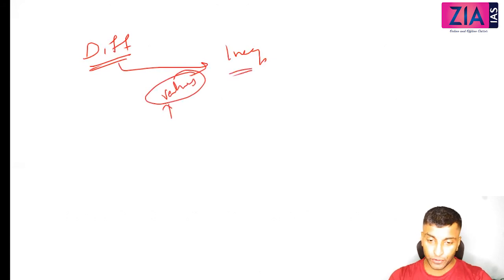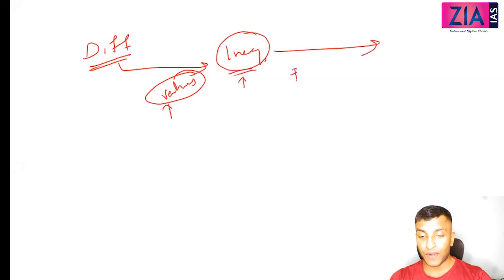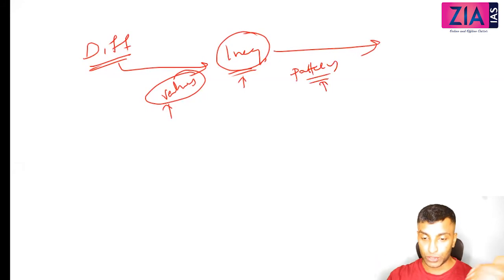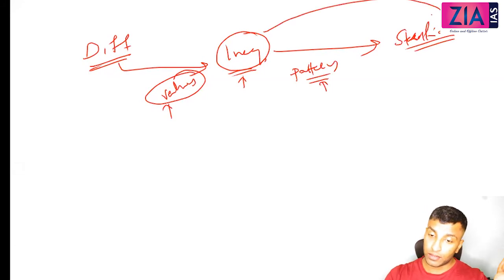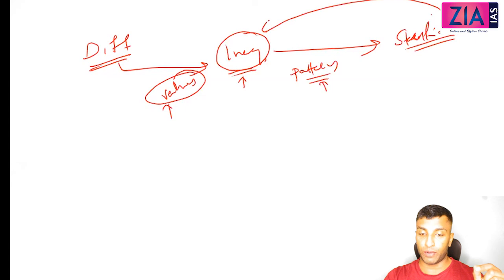So it is impossible for a sociologist to study each and every inequality. So what we do? We try to find the pattern of inequality. Then we can study, because patterns may repeat also. Right? So pattern of inequalities is what I mean by stratification. So not all inequalities are stratification. What is required? Pattern is required. But all stratification is based on what? All stratification is based on some kind of inequality.